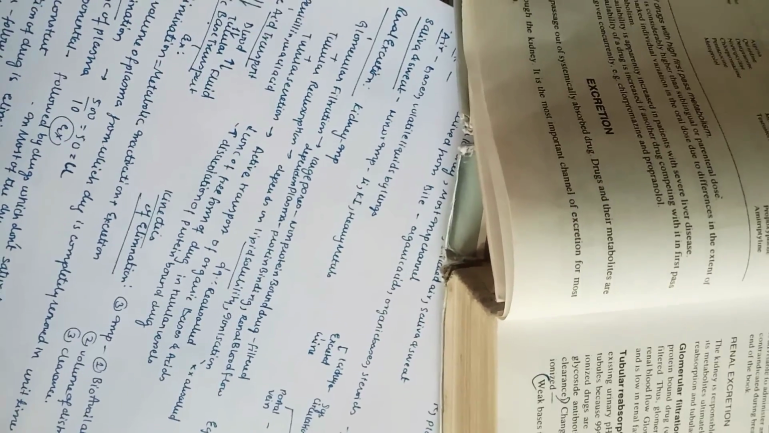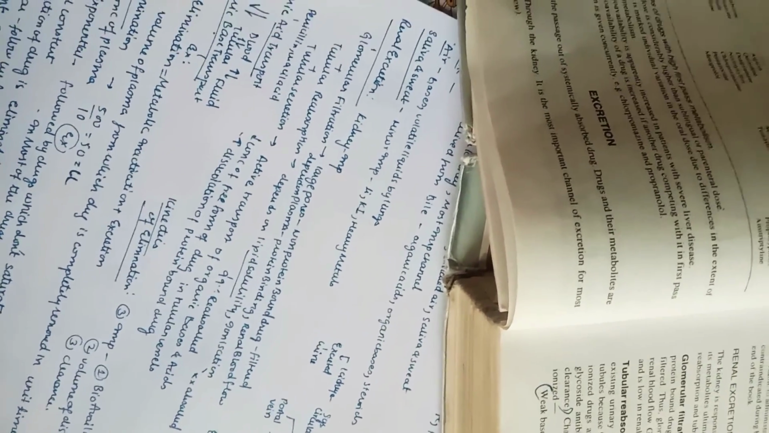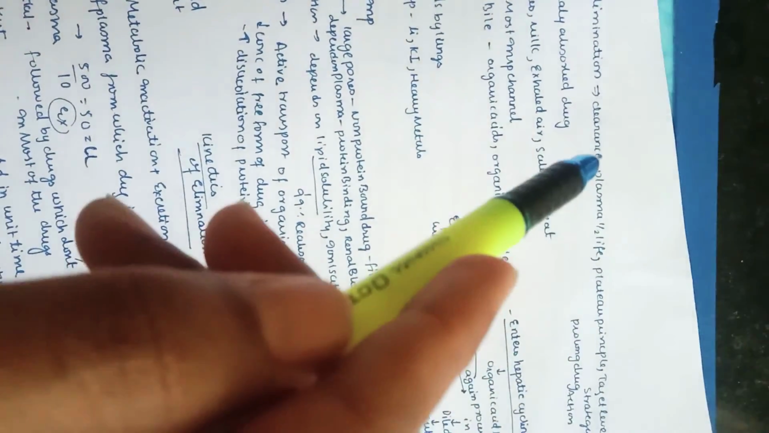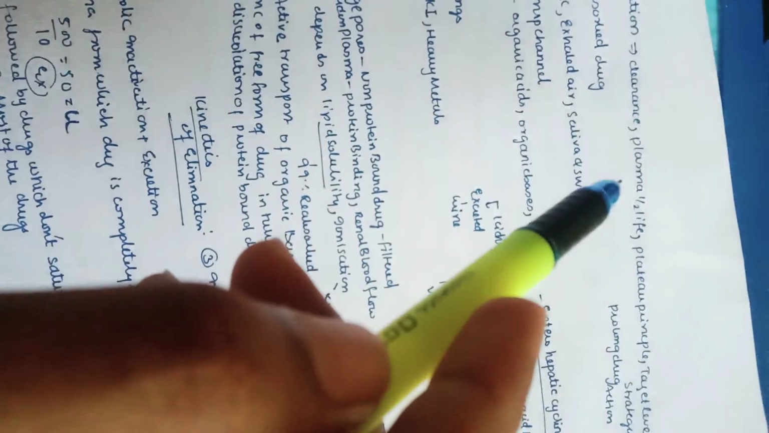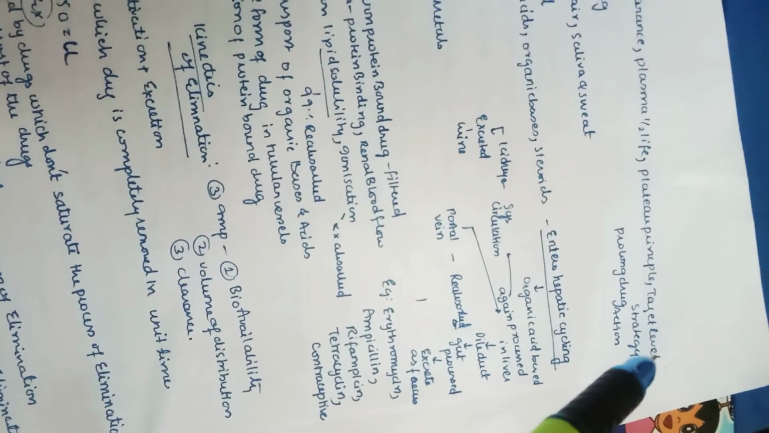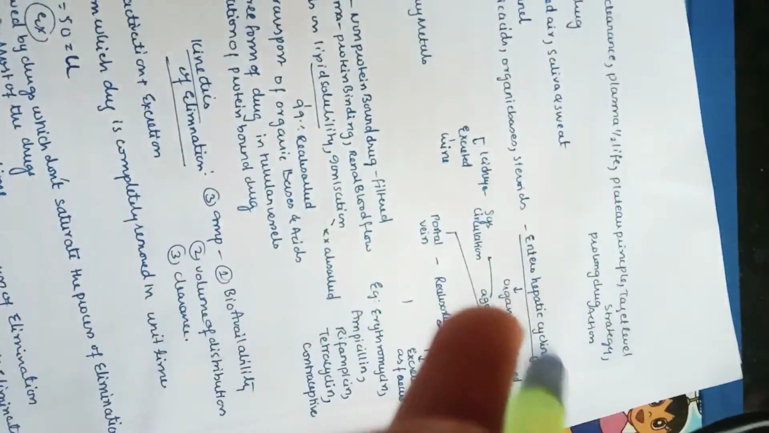We are in excretion, the last part of pharmacokinetics. Excretion is defined as the kinetics of elimination. So we can understand excretion and elimination, right? The important terms or subheadings we are going to learn in this chapter are clearance, plasma half-life, plateau principle, target level strategy, and prolonged drug action. So let us see them one by one.